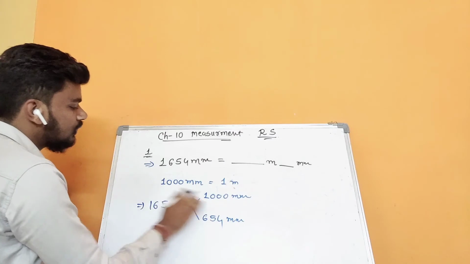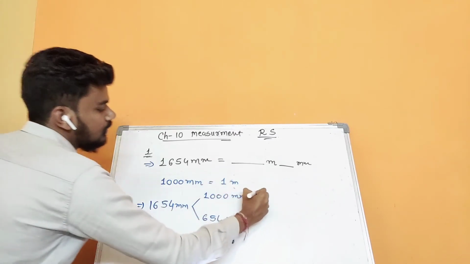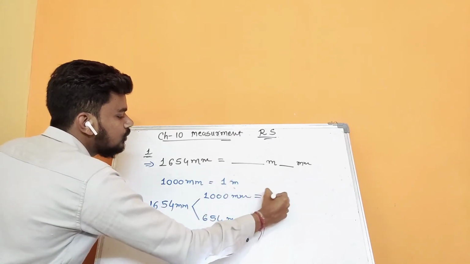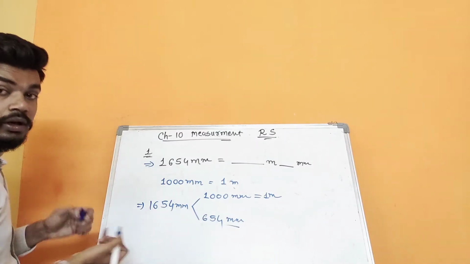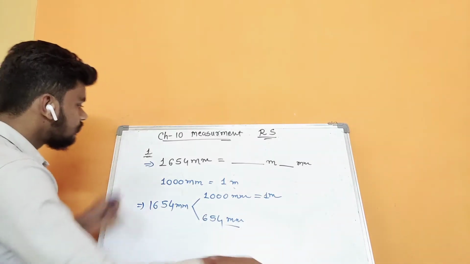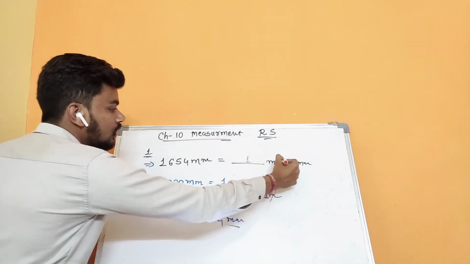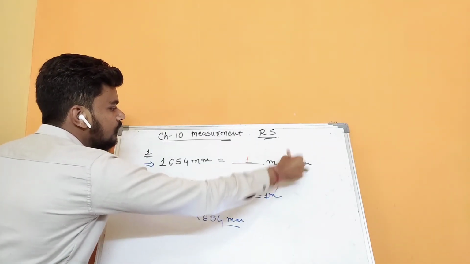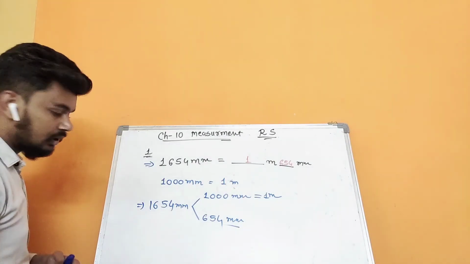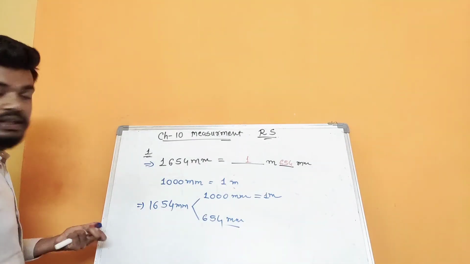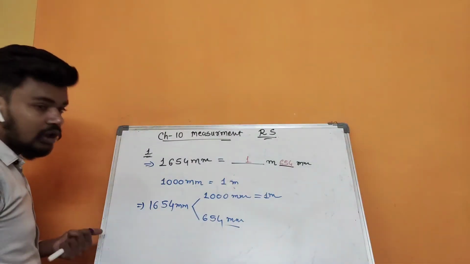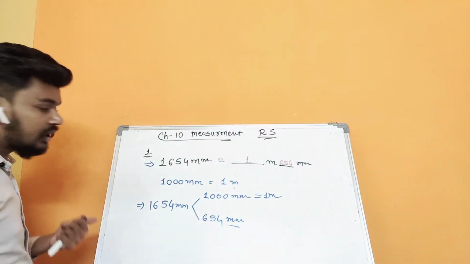As we know, 1000 mm is equal to 1 meter. So this is equal to 1 meter, and this we got as the mm, right? So the answer of this one is 1 meter and 654 millimeter.